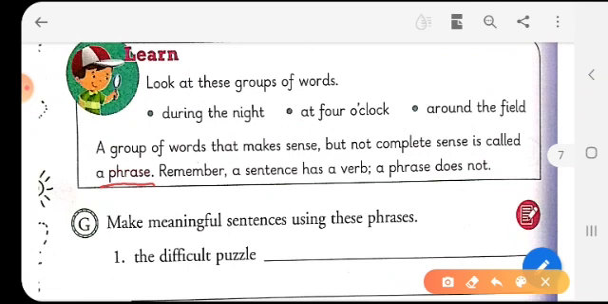So what is a phrase? It is a group of words that make sense but not complete sense. Now remember, a sentence has a verb but a phrase does not have a verb.